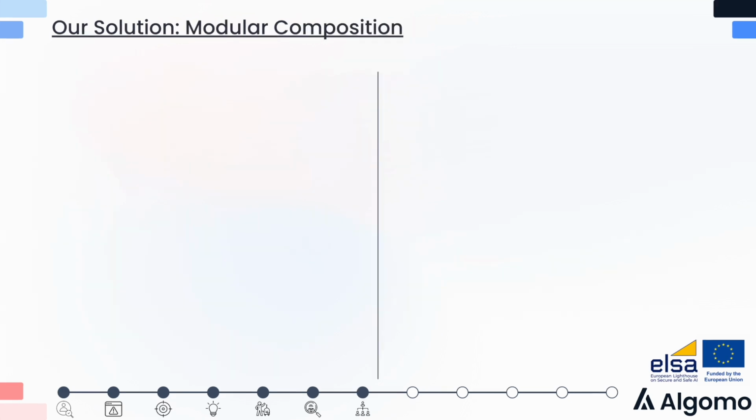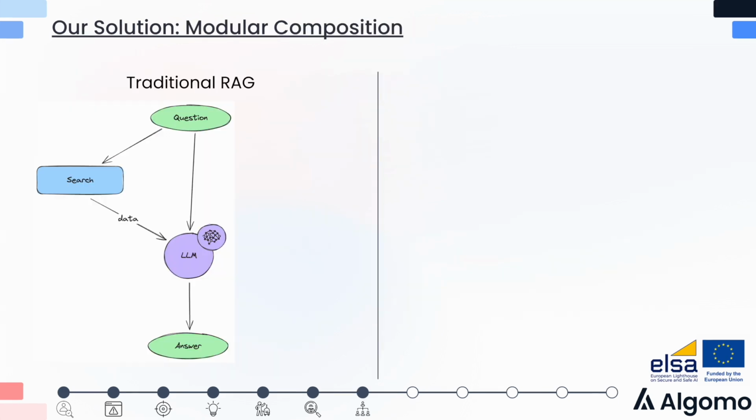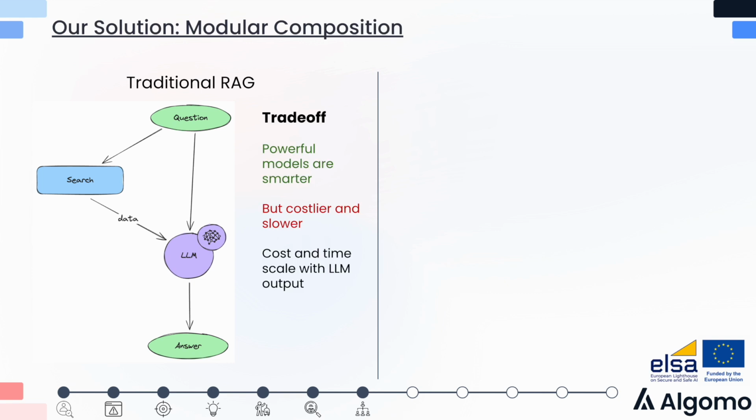Our final solution is modular composition, and I would like to start with looking at traditional retrieval augmented generation, or RAG. In RAG, we start with an input question, we search for information to answer that question, and all of that data is passed into an LLM which would generate the final answer. There is a fundamental trade-off here where the powerful models are smarter and less prone to hallucinations, but they're also costlier and slower to run.